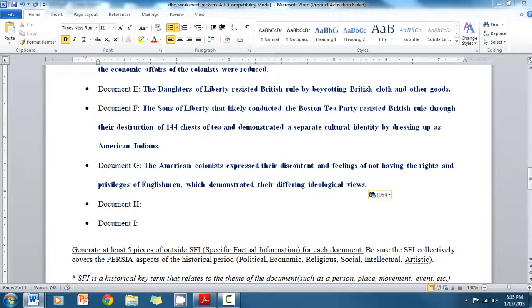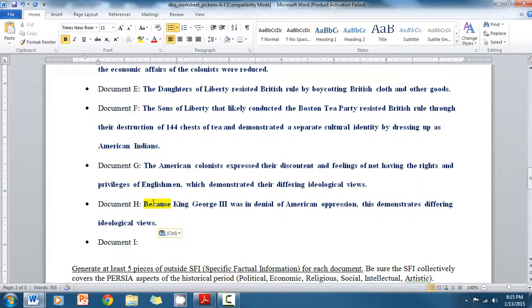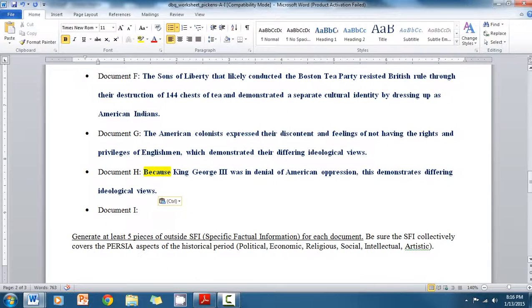And so the last one, document H, the excerpt by King George III, the speech he made to Parliament about the colonists. Because King George III was in denial of American oppression, this demonstrates differing ideological views. It's as if they were almost on completely separate pages.